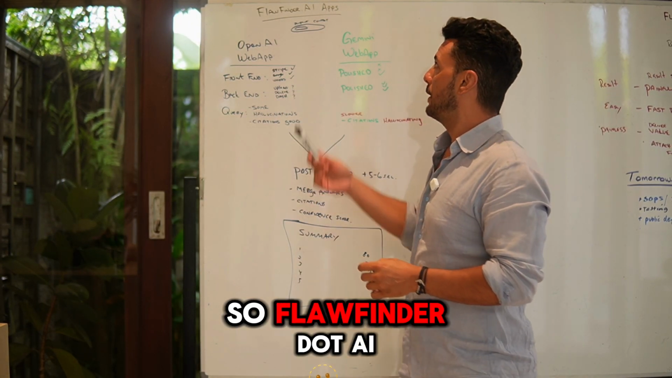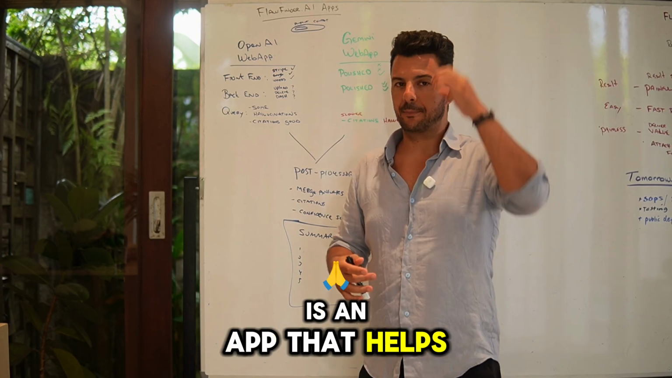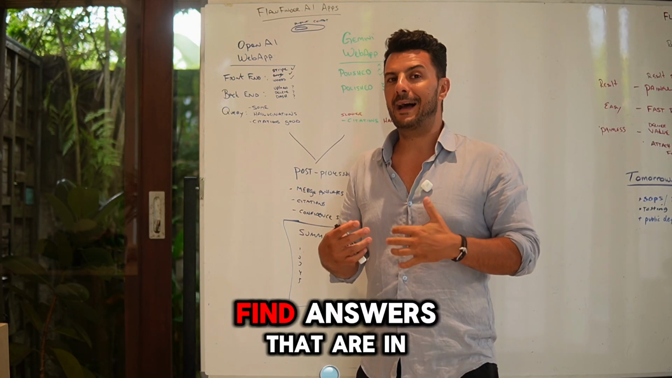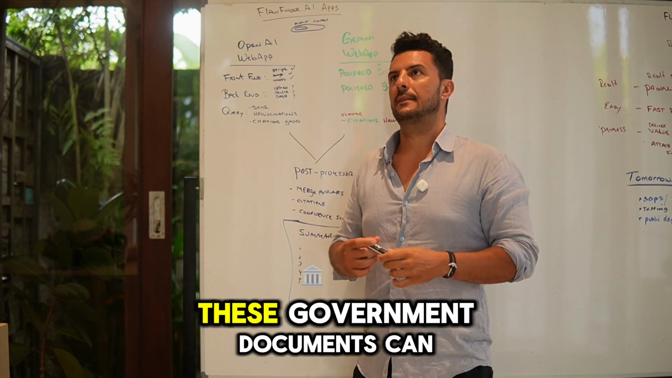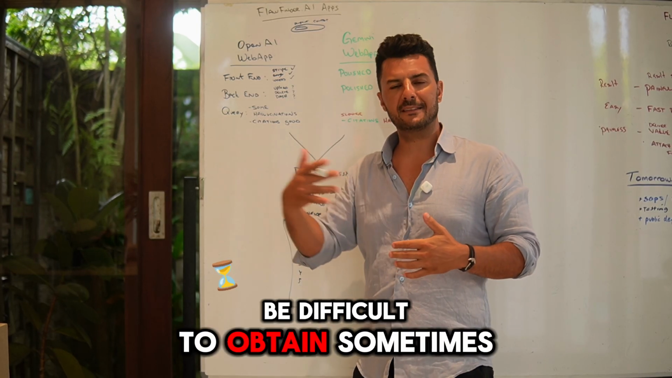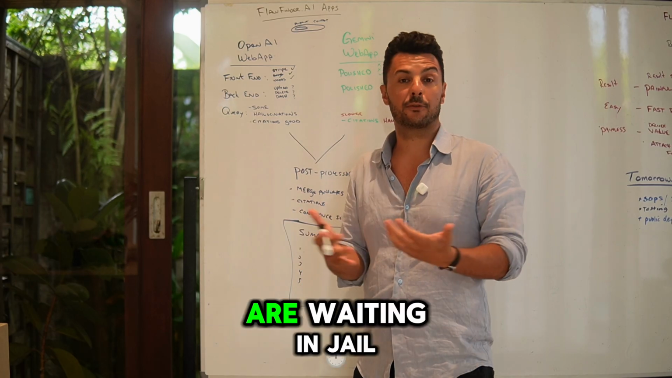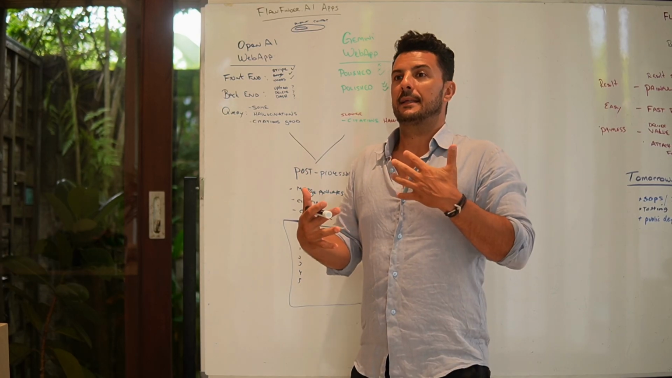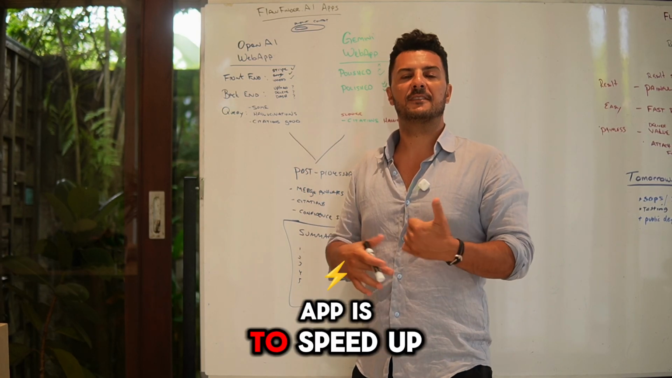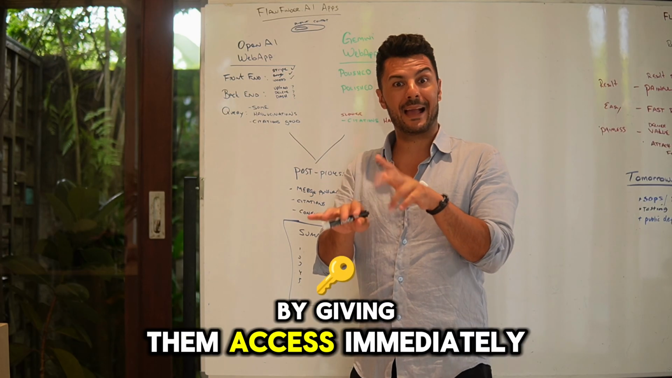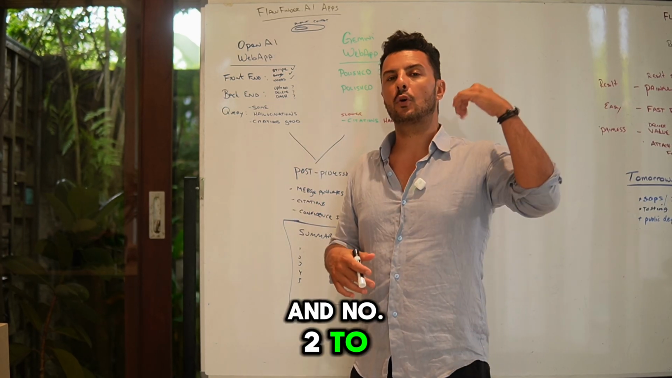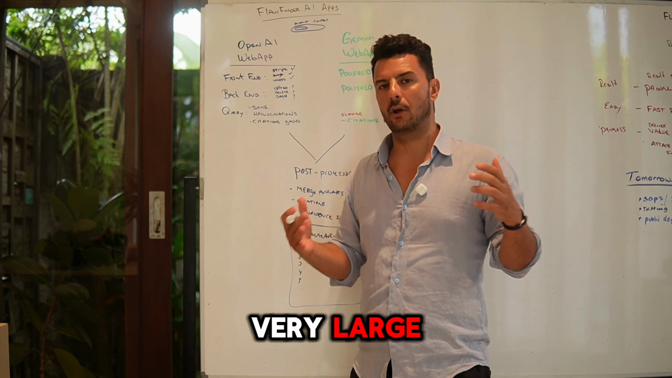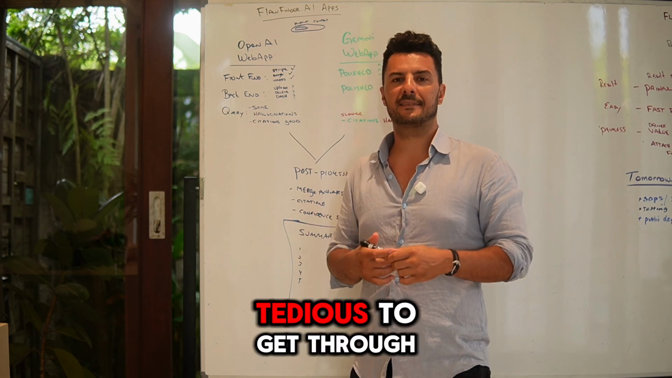So FlawFinder.ai is an app that helps defense attorneys find answers that are in government documents. These government documents can be difficult to obtain sometimes. Remember, sometimes their clients are waiting in jail, and the purpose of the app is to speed up that process by giving them access immediately by just logging into the app. And number two, to query documents that are very large and very difficult and tedious to get through.